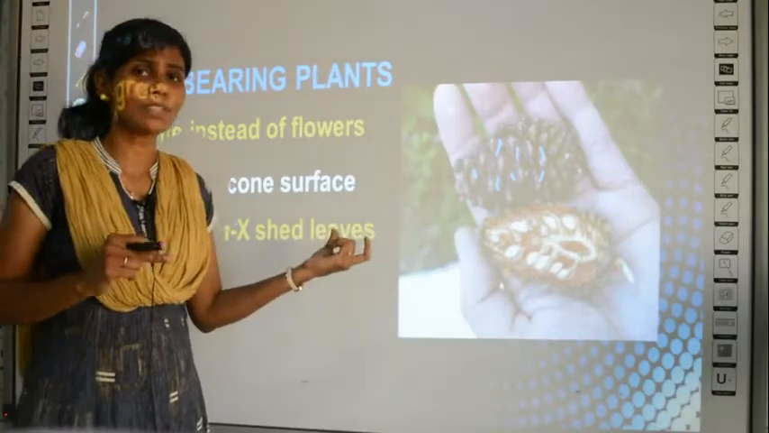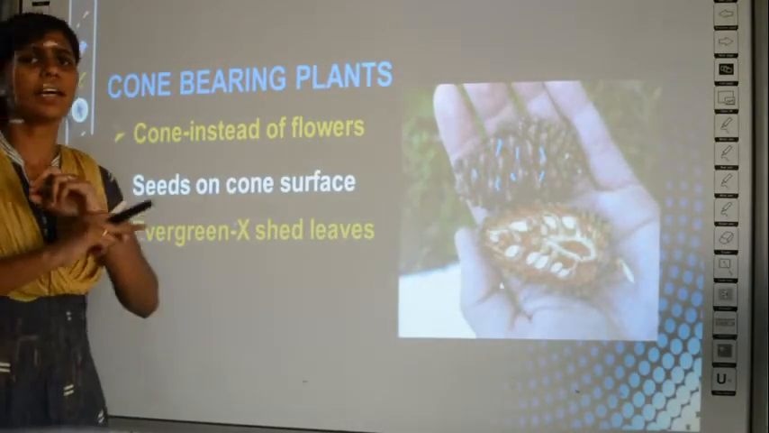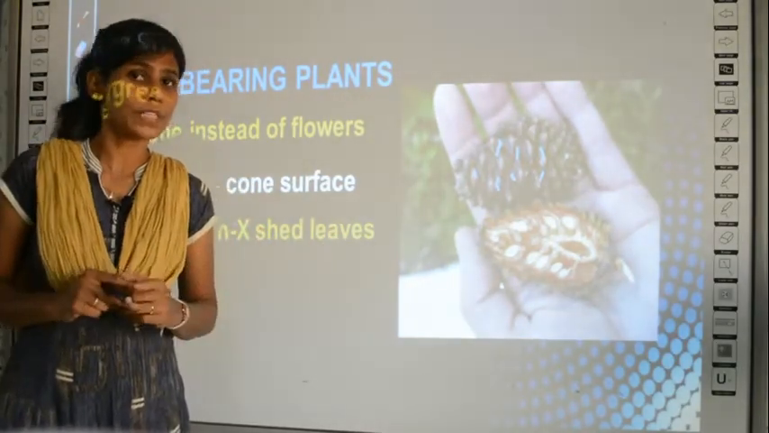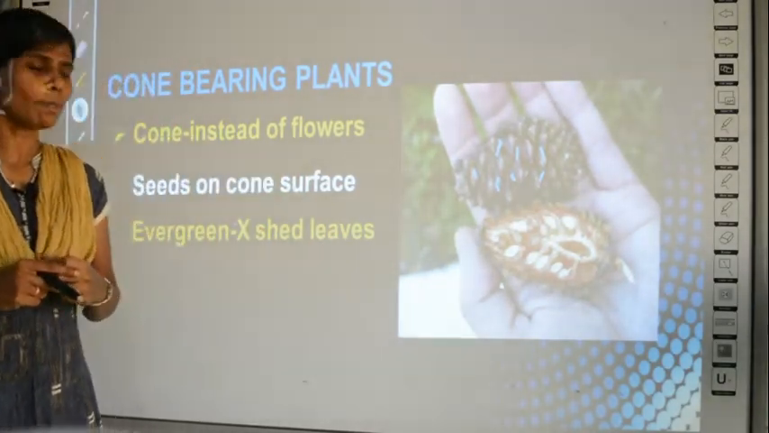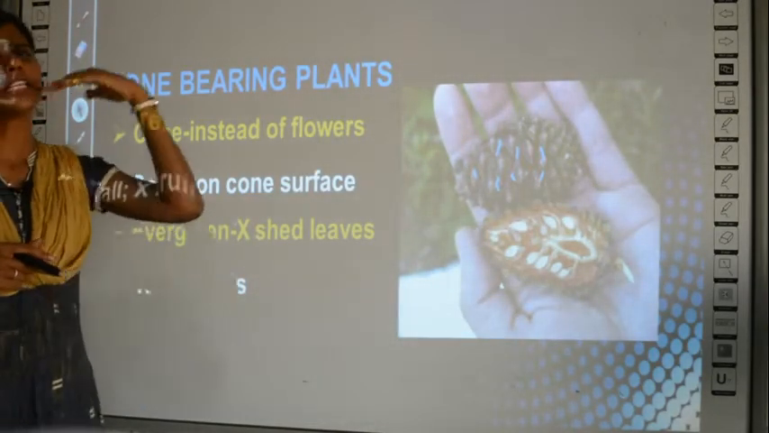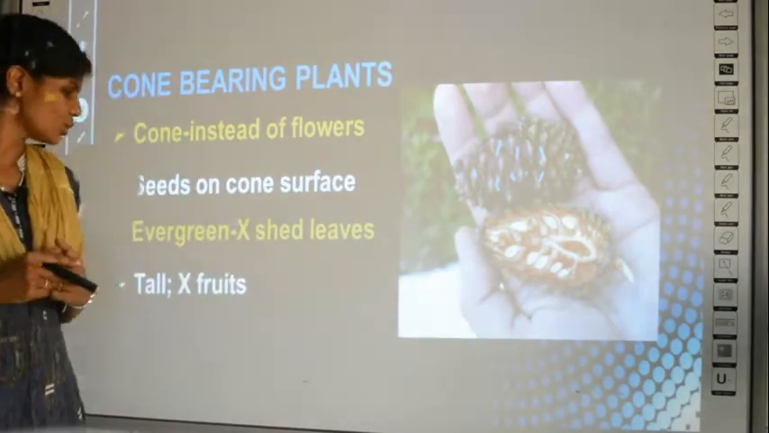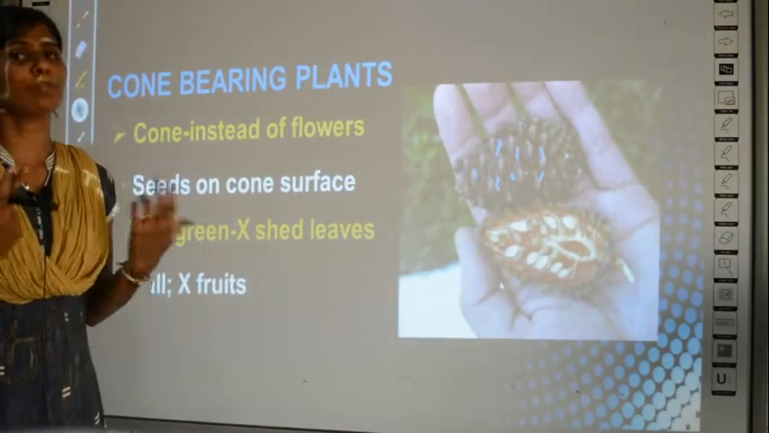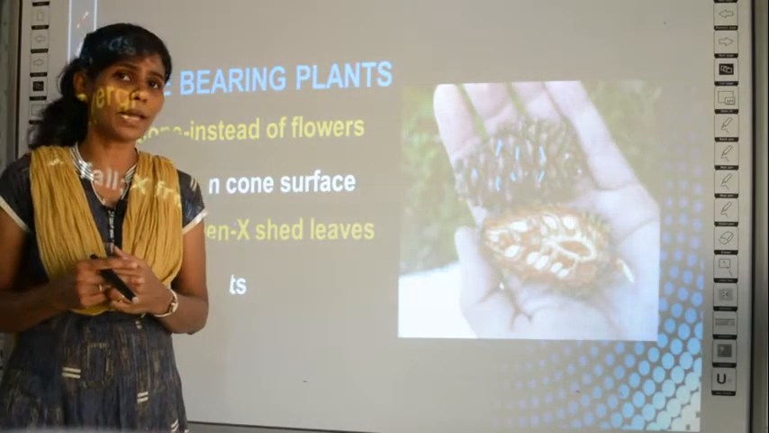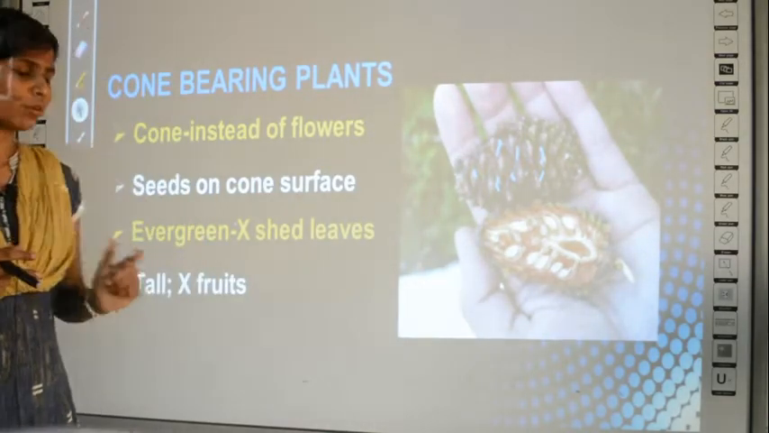But the leaves of cone bearing plants are evergreen. They are never shed down or they never fall down. This is a special property of cone bearing plants. They are evergreen in nature. They are usually very tall trees. These cone bearing plants are very tall in nature, and you cannot find any fruits in them. Can you find fruits? Have you seen fruits in cone bearing plants? No, you can see only the cones and seeds, but never fruits.